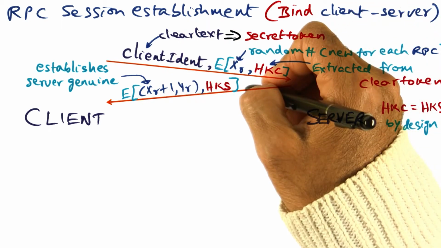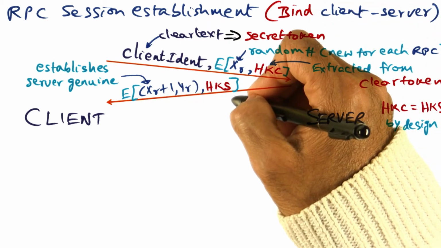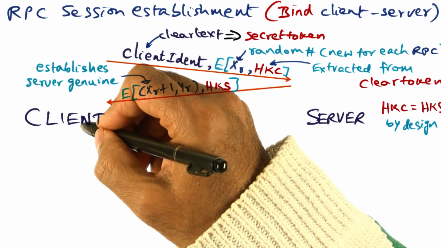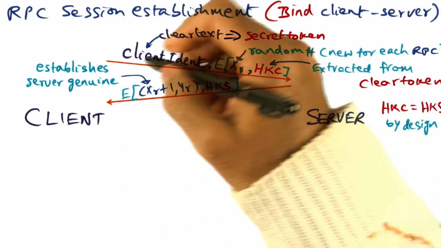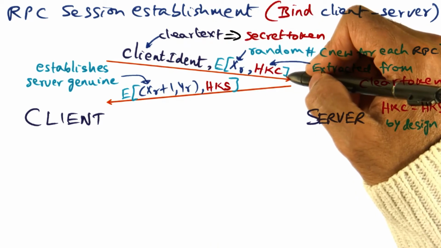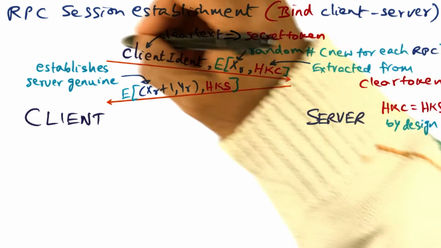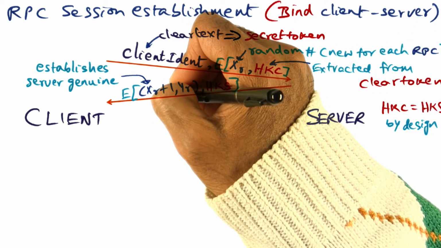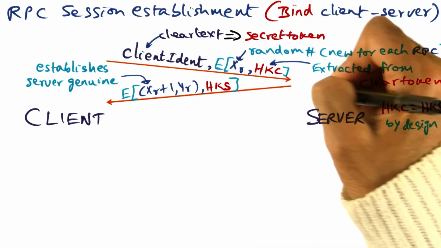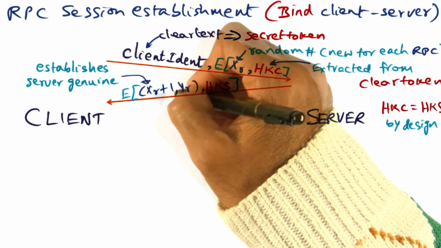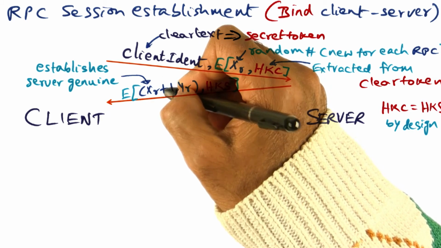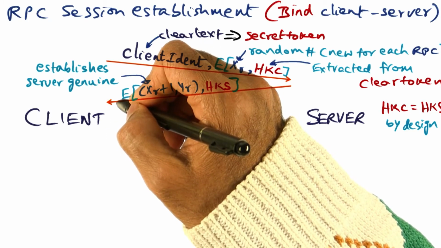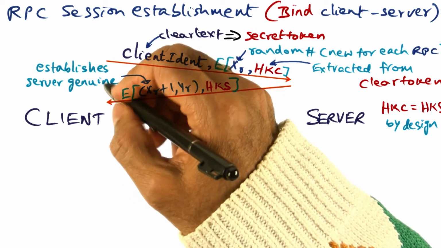Anybody could replay a message that they see on the wire, but for this message to have the right content, what the client is expecting is that the response to the original message that was initiating the RPC session is going to contain a number that is 1 greater than the random number that it sent the server in the first place. So if this number XR plus 1 is what the client was expecting, then it establishes that the server is genuine. So this goes back to what I said about authentication of the server.